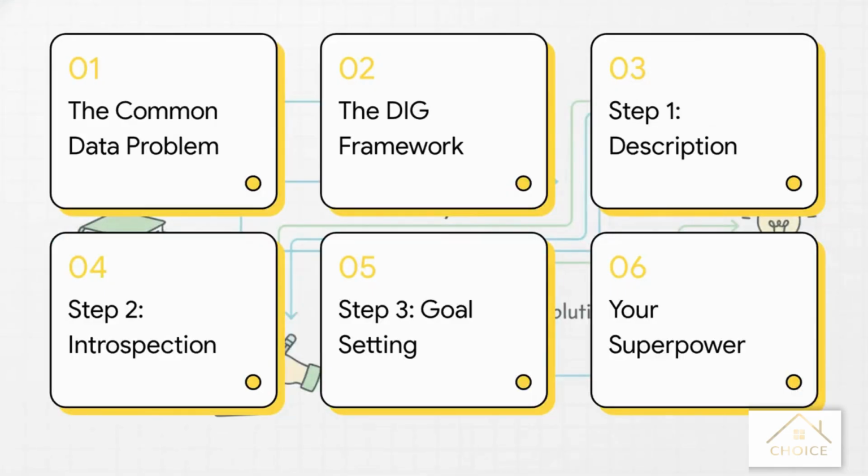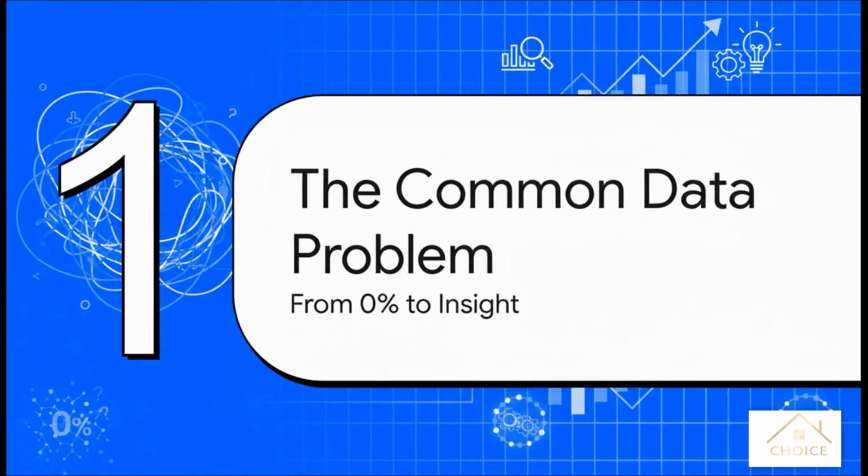Here's our game plan. We'll kick things off by talking about this common data problem. Then I'll introduce you to the DIG framework. We'll walk through each of the three steps: description, introspection, and goal setting, one by one. And by the end, you'll have what feels like a new analytics superpower. You know that feeling when you first open a dataset and your understanding is at absolute zero? Our goal is to build a bridge from that initial confusion all the way to finding real, actionable insights. And this framework, this is the bridge.